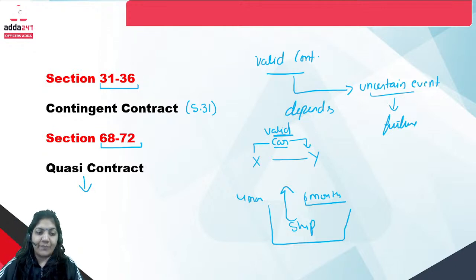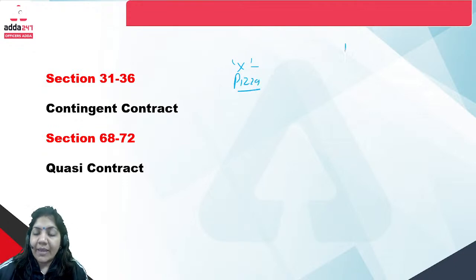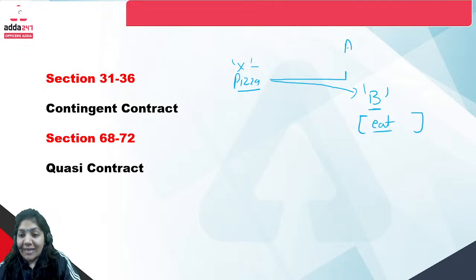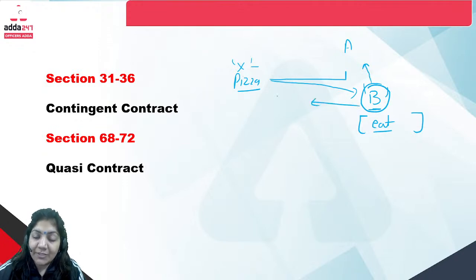For that I am giving you one example. Suppose this is a pizza delivery boy. A person A ordered the pizza, but the delivery boy by mistake gave the pizza to person B, and B ate the pizza. So in that case it is B's liability to give the money either to A or to the pizza delivery boy.